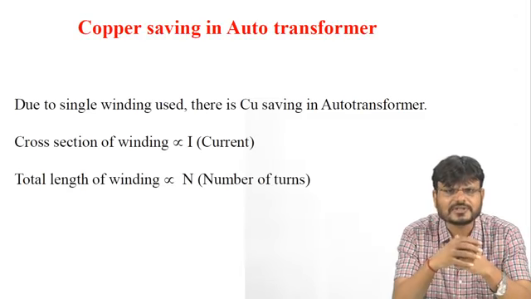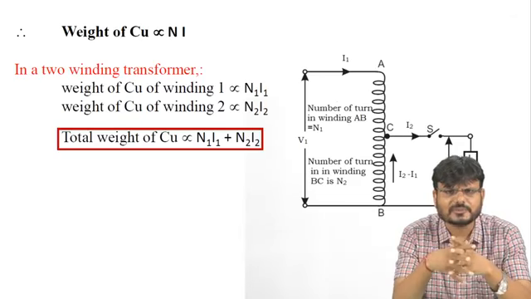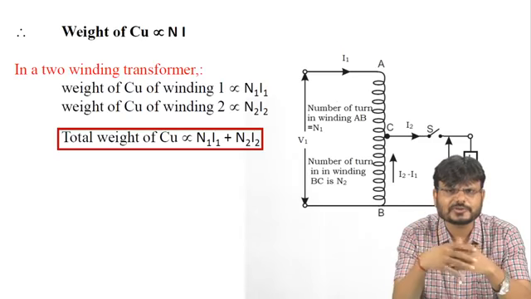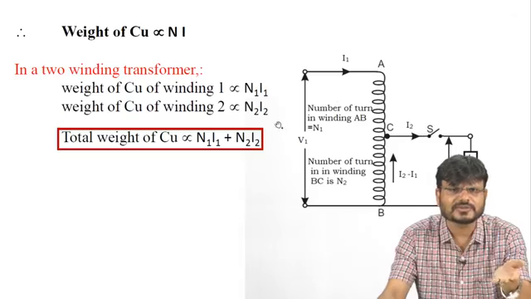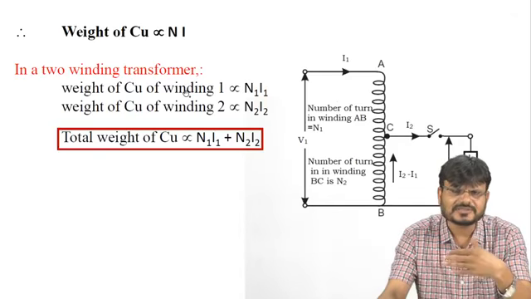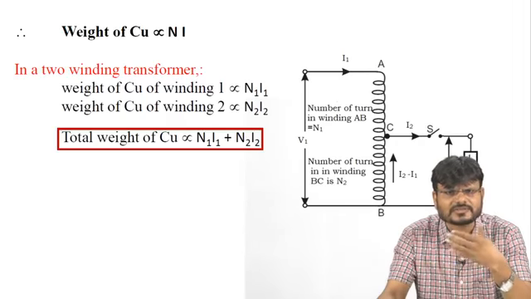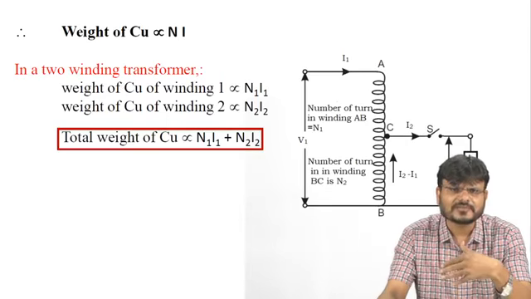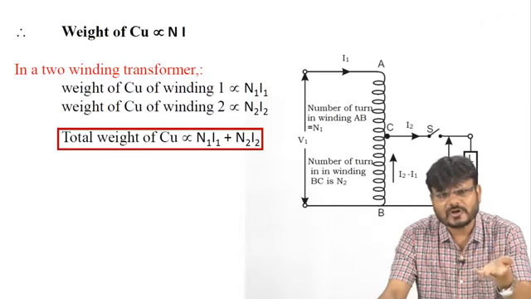So you can say the weight of the copper is directly proportional to the number of turns and the current flowing through the transformer. Because we are comparing the auto transformer with the two winding transformer, we need to calculate the total weight of the copper in the two winding transformer, and also know how to calculate the copper in the auto transformer.